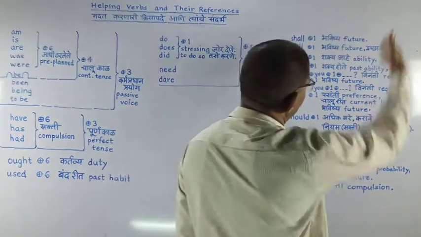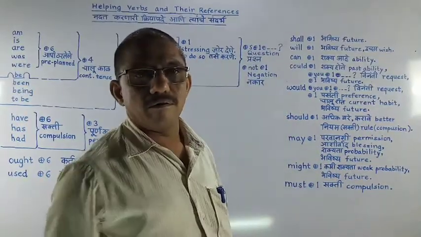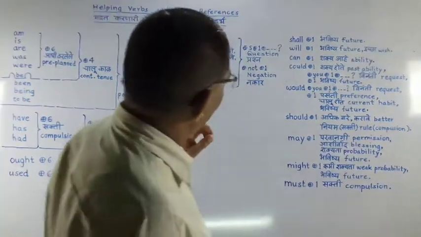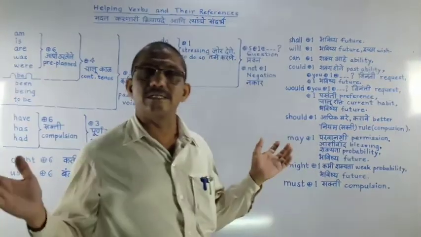Now next, these are very very important. Many times they are said to be modal auxiliaries. So in that list there are so many shades.